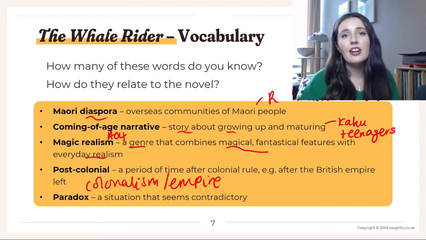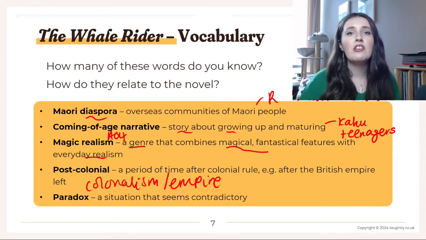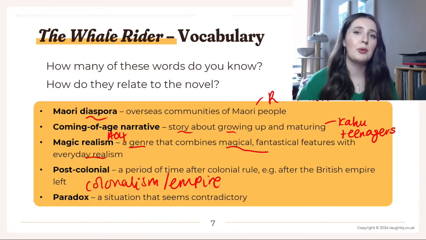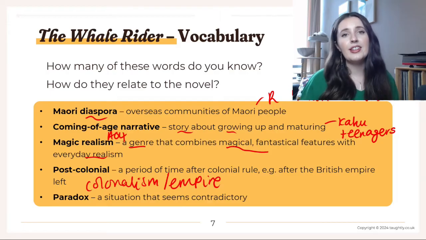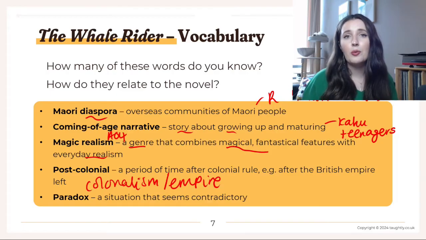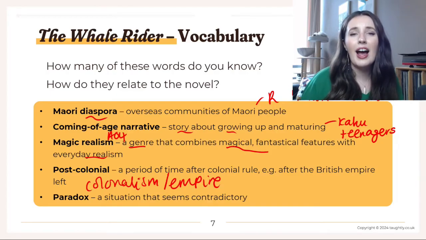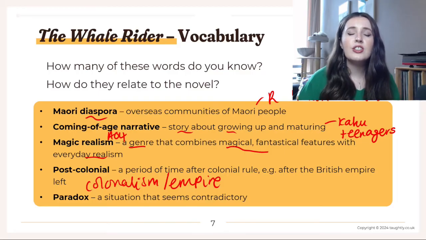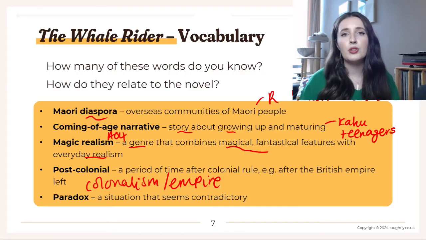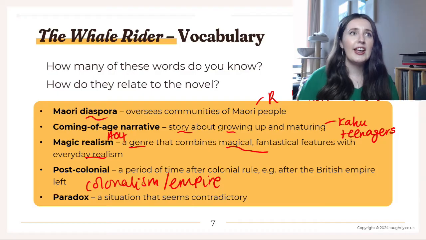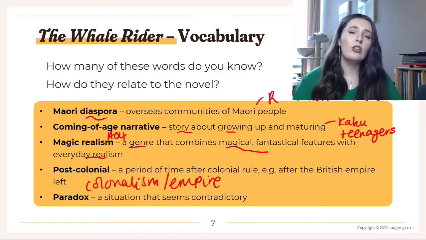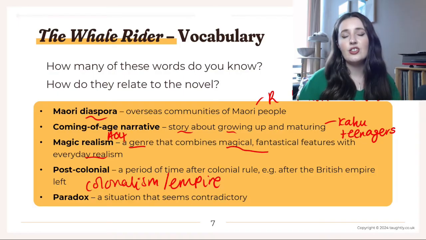But Ihimaera was part of this Maori Renaissance, this resurgence, this new hope and this new wave of Maori writers and artists pushing forward, showing this more optimistic view of the world: that actually Maori culture could still thrive and flourish in the post-colonial era, that the damage isn't necessarily irreversible. It's still there and we still have to recognise it, but that doesn't mean that all of these traditions and cultures and legends are gone forever.